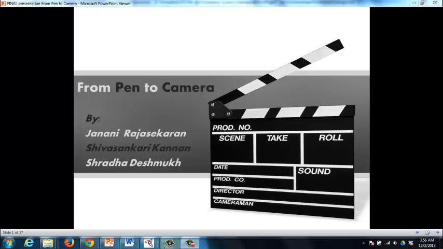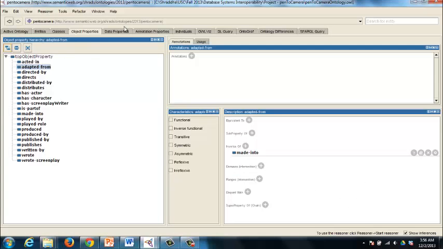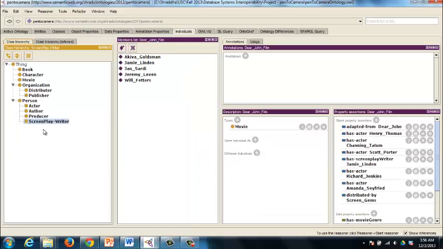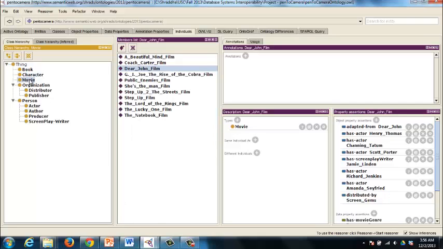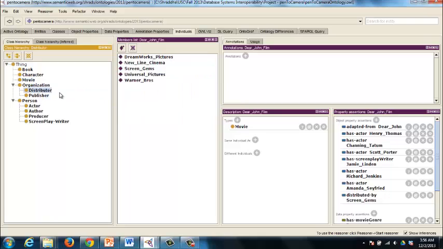So let's start by looking at the ontology that we've created in Protege. There are a bunch of classes that we've defined and they have different hierarchical structures as well. Book stores a list of books, characters are the characters in a specific book, a list of movies. There are distributors that distribute films, publishers that publish books, actors that act in a movie, authors who write books, producers who produce movies, screenplay writers that write screenplays for movies.